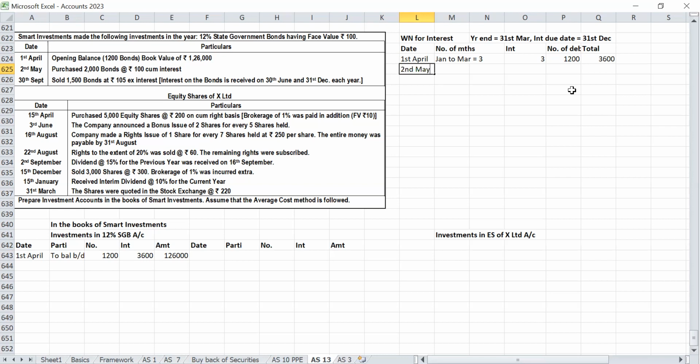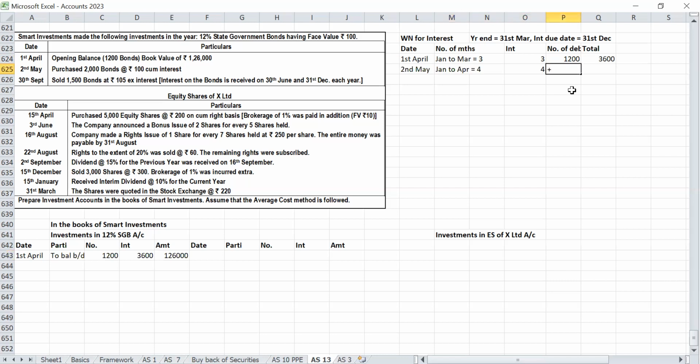Next, on 2nd May purchased 2,000 bonds at rupees 100 cum interest. From December, January to April, 4 months. One day we are ignoring, it is not a problem. So January to April, 4 months.